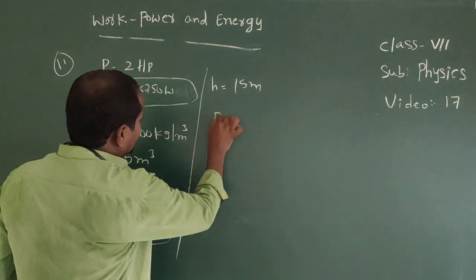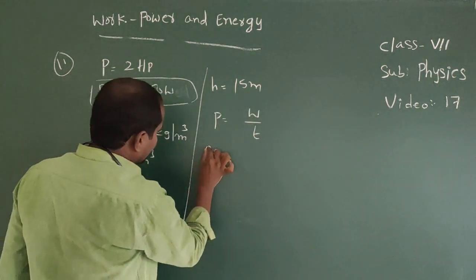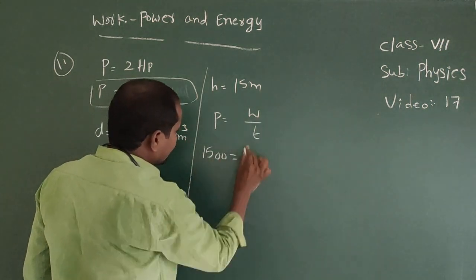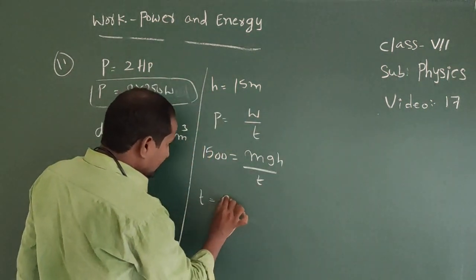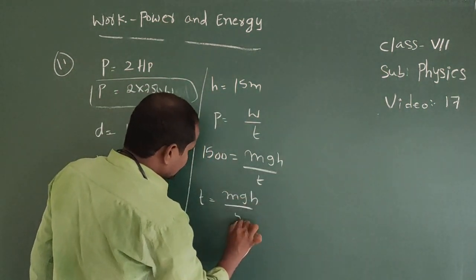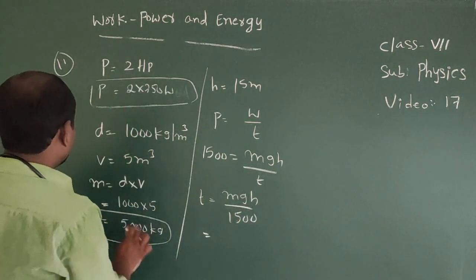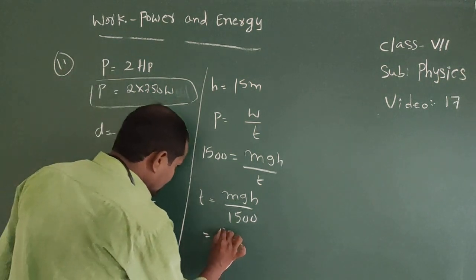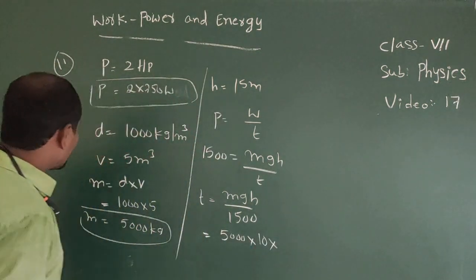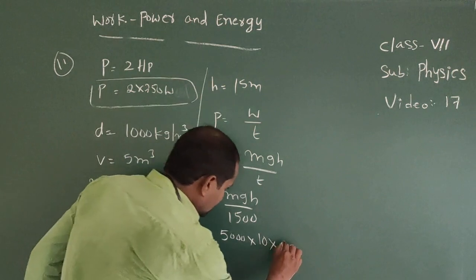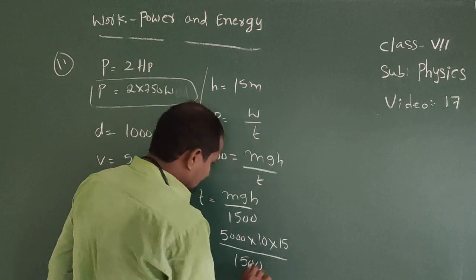So here power equal to work done by time. So power is given here 2 into 750, that equal to 1500. Work done equal to mgh by t. Therefore t equal to here mgh by 1500. So m equal to 5000 into g 10 into height, height equal to 15 meters, by 1500.